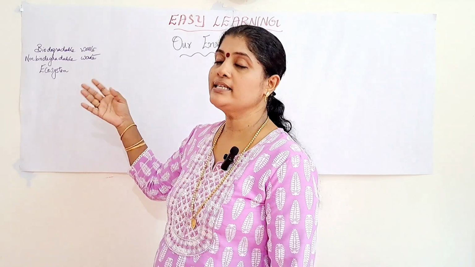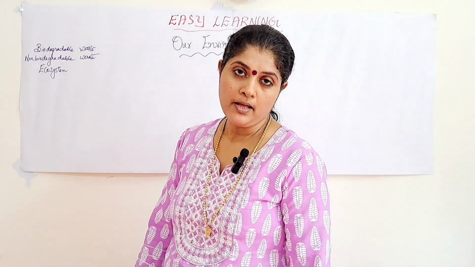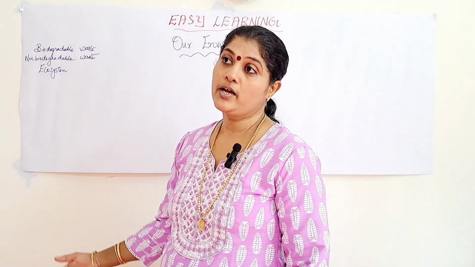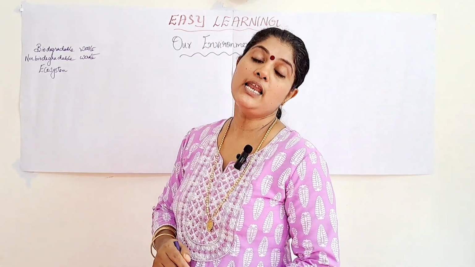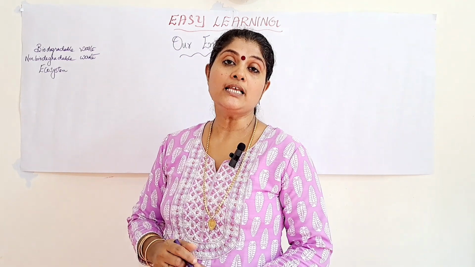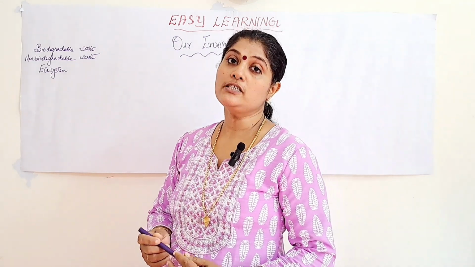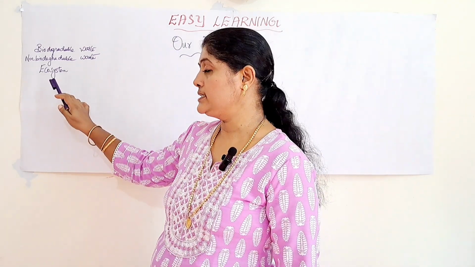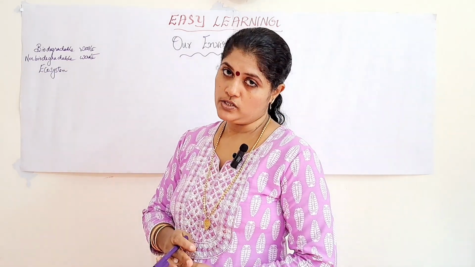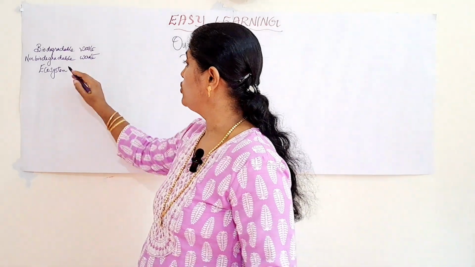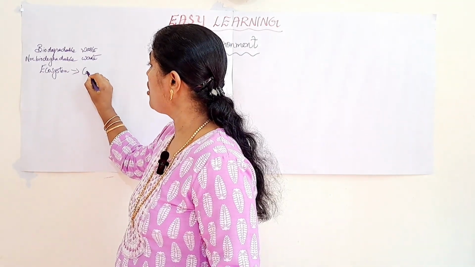For that, the simple examples you can give are the aquarium, the park, the grounds, the gardens. All these come under artificial ecosystem, otherwise known as man-made ecosystem, because it is made by human beings. So such a type of ecosystem is known as artificial ecosystem. Okay. Next, we move on to the components of ecosystem.